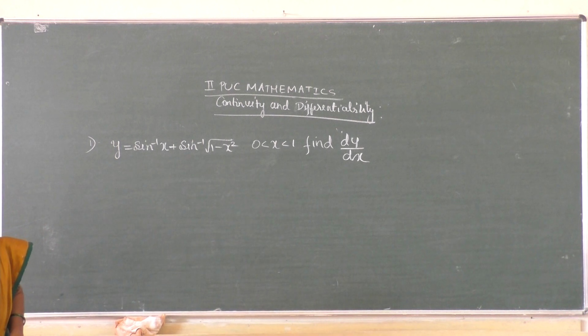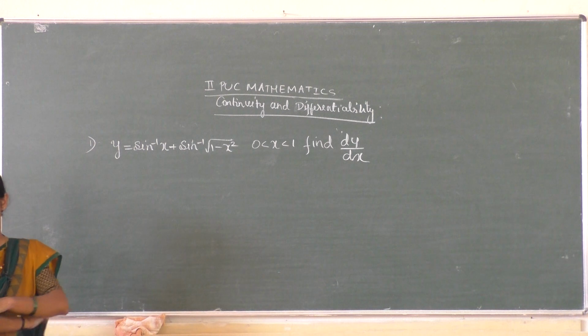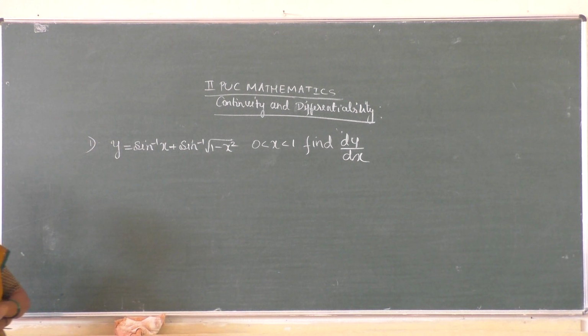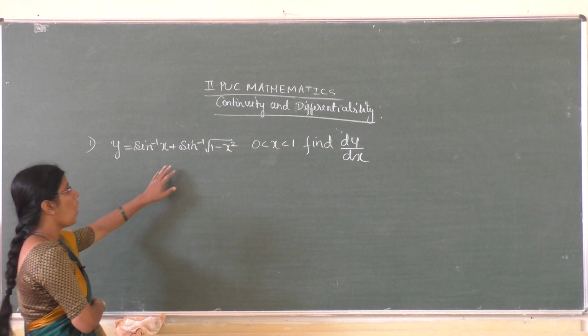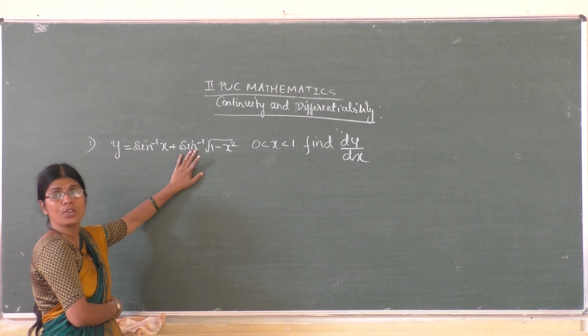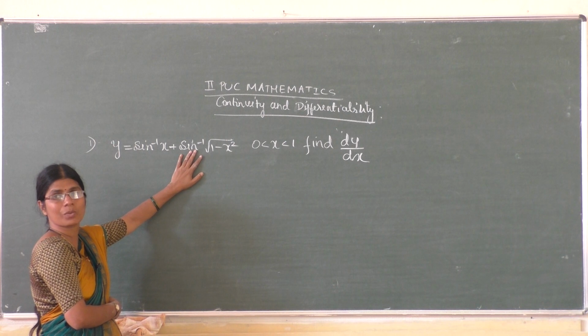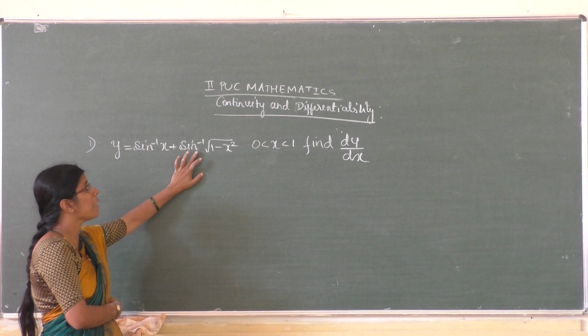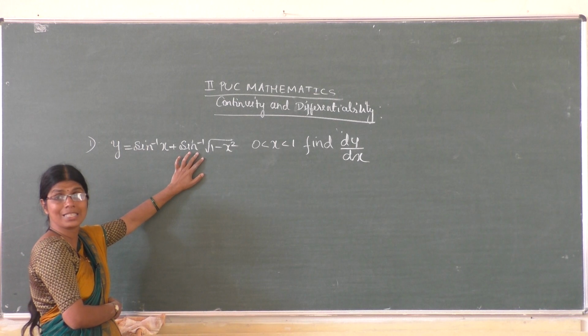Here, one method is to directly differentiate with respect to x. Or, sine inverse of root of 1 minus x square can be written as cos inverse x.